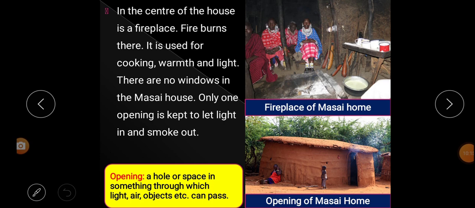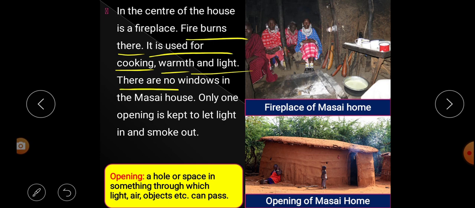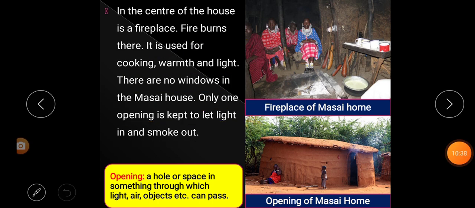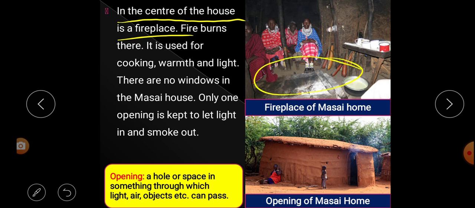Next paragraph. In the center of the house is a fireplace. Fire burns there. It is used for cooking, warmth and light. There are no windows in a Masai house. Only one opening is kept to let light in and smoke out. So what does this paragraph say? This paragraph says that in the center of the house is a fireplace. That means in the Masai house, in the center, there is a fireplace. Look at the image.